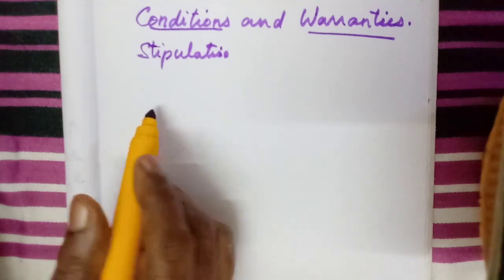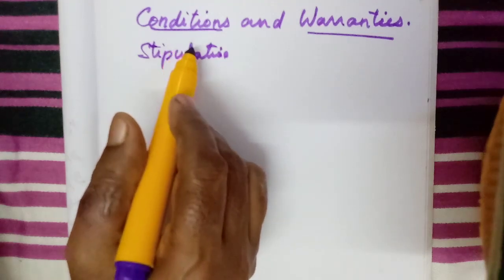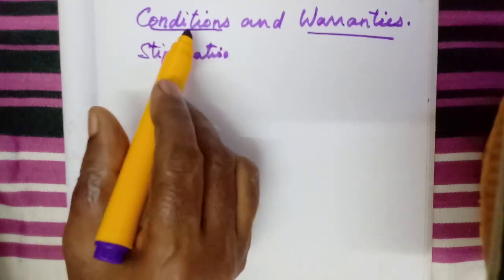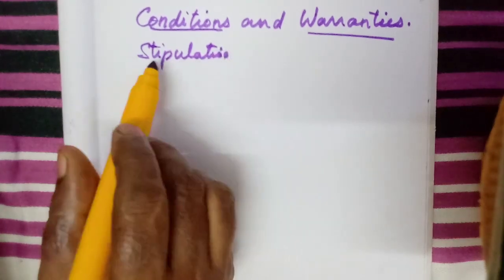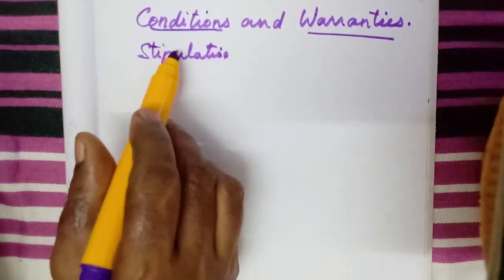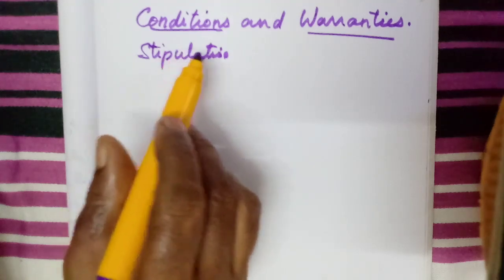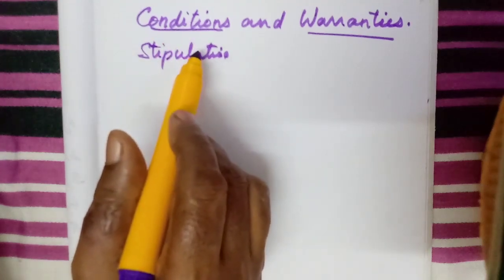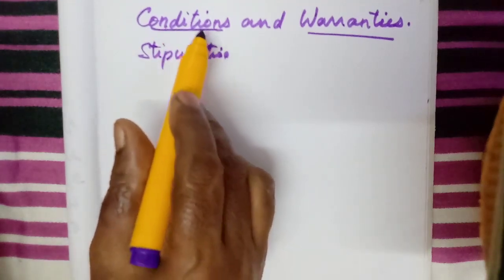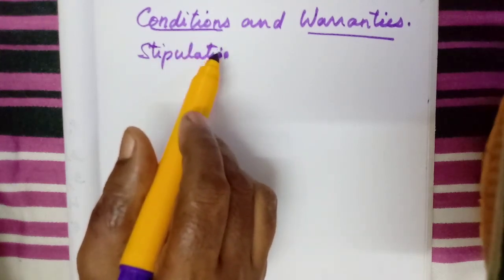So that is the main purpose for the sale, for the contract. And without this condition we cannot purchase, we cannot agree with the contract. Okay, the contract will be cancelled if the condition is not fulfilled. If they break the condition, then the contract also will be cancelled.